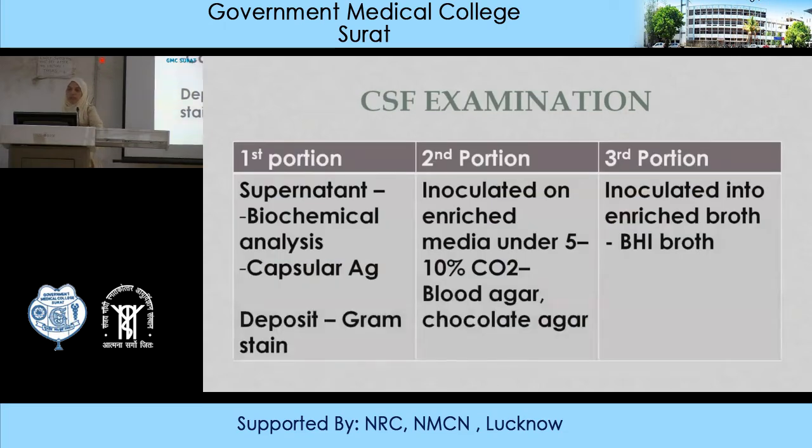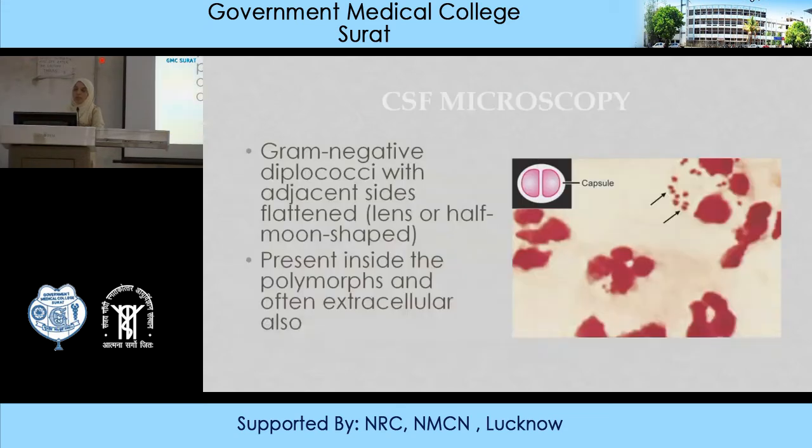Now, once the CSF is collected, it's usually divided as a precious specimen into 3. First part goes to biochemical analysis. You can even do capsular antigen, or you can do the Gram stain, as I said, after chemical fixation maybe. And the second portion, you inoculate on enriched media, where you can give supplement of 5 to 10% CO2 so that the organism grows well. You can use blood agar or chocolate agar media here for the growth. And the third portion is inoculated in BHI broth, which can be incubated for a longer time, or you can even centrifuge and take the deposit and put it in BHI to have better yield. Any of these options can be used.